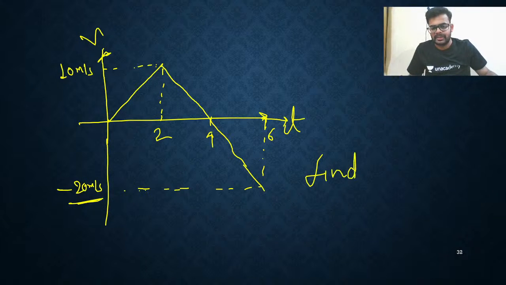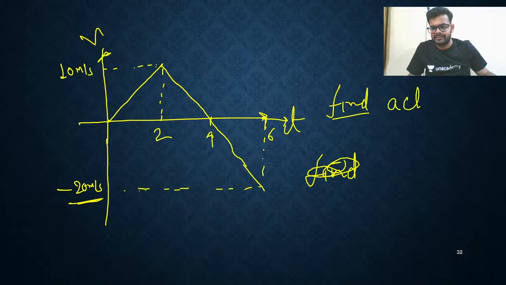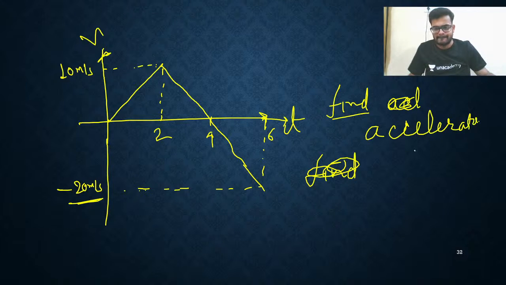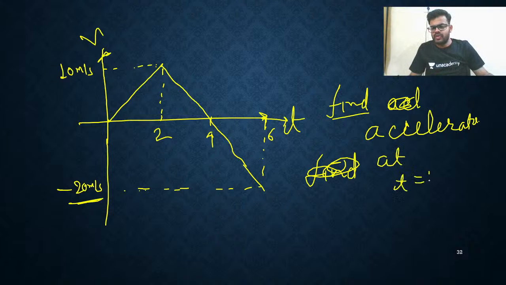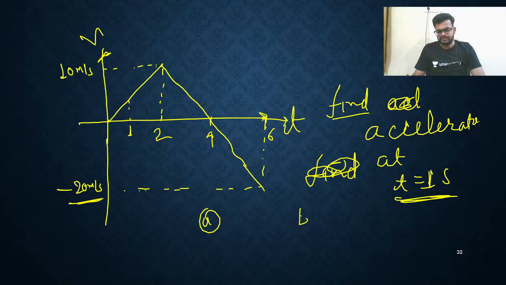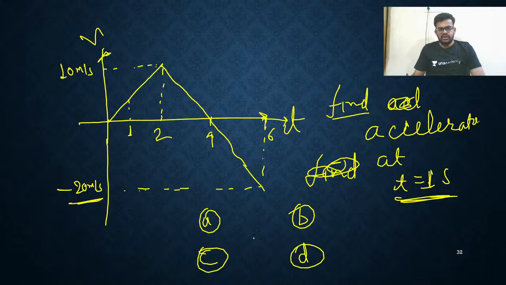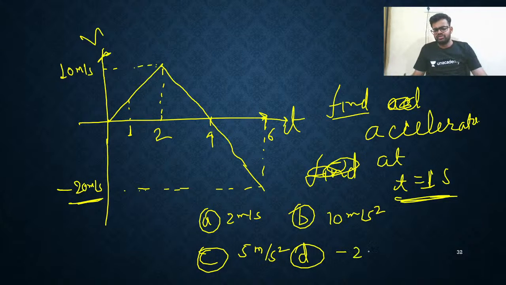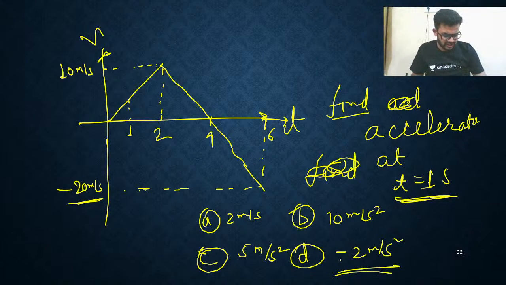Find the acceleration at t equal to 1 second. My dear friends, find the acceleration at t equal to 1 second. At this point, you need to find acceleration. I am giving you options A, B, C, D. So this is 2 meter per second square, this is 10 meter per second square, this is 5 meter per second square, and this is minus 2 meter per second square. Which of the following is the correct answer?